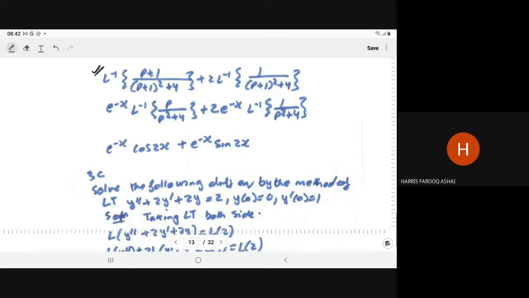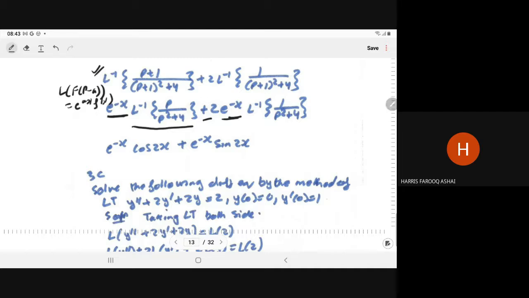So here you can see everywhere, in place of the p we have p plus 1. So as you apply, means Laplace inverse of F(p minus a) is equal to e to power ax into f(x). So using this we have e to power minus x, and Laplace inverse of p upon (p square plus 4), and e to power minus x, apply the shifting theorem, and inside the Laplace inverse we have 1 upon (p square plus 4).